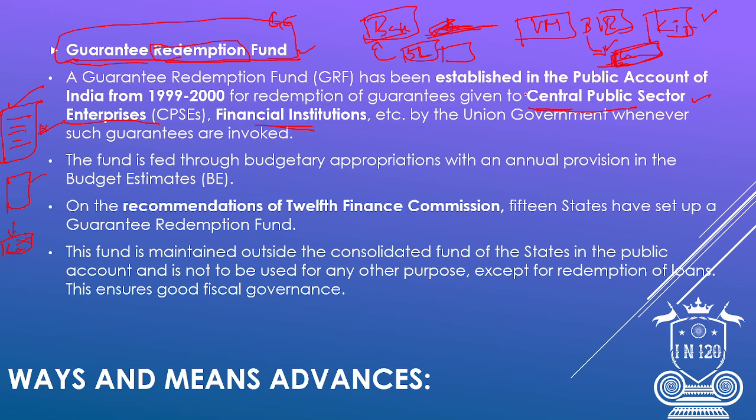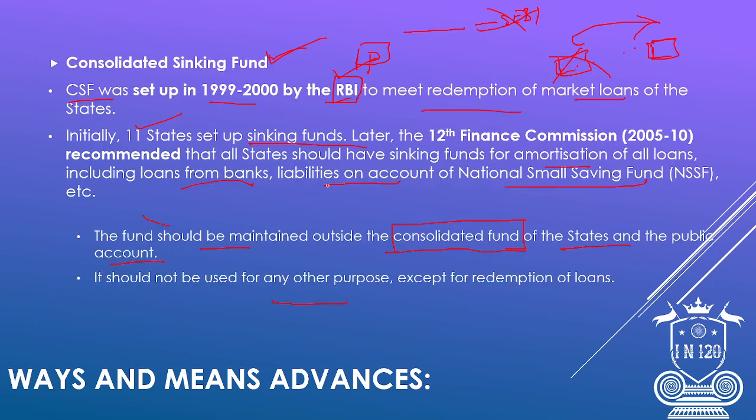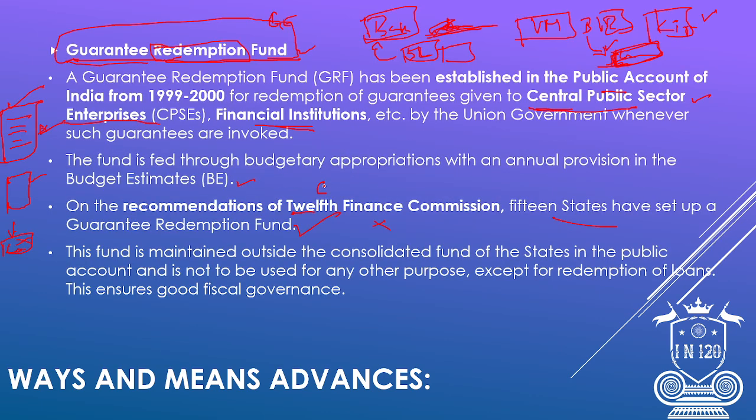It was established in the public account of India. The fund is built through budgetary appropriation, with an annual provision in the budget estimate. Each and every year in the budget estimate, a budgetary appropriation will be added for the guarantee redemption fund. On the recommendation of the 12th Finance Commission, 15 states have set up a guarantee redemption fund, not all the states. For the consolidated sinking fund, the 12th Finance Commission recommended all the states to set up the fund, but for the guarantee redemption fund, it asked only 15 states.